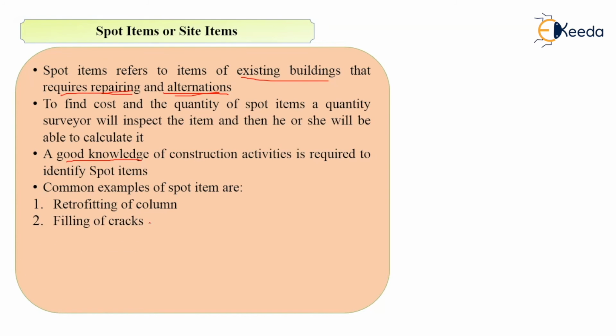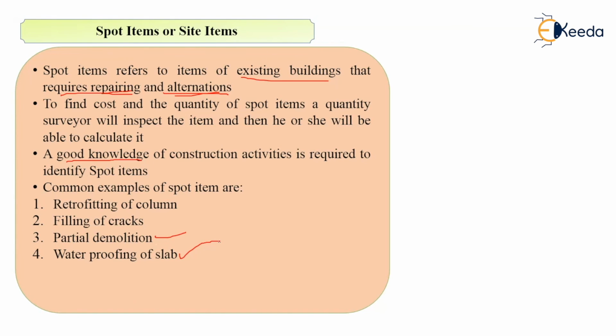For example, there are cracks in the plaster work, so filling of cracks will be a spot item. If a particular member of the structure needs demolition, that will also come under the category of spot items. And if a slab is leaking from somewhere, that will need waterproofing. So waterproofing is an example of spot items.